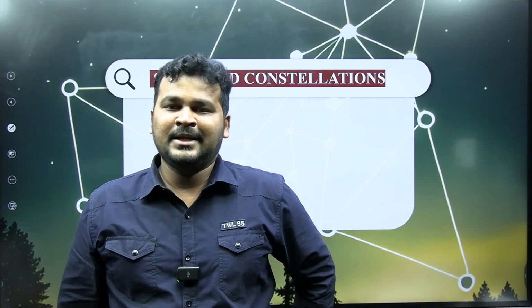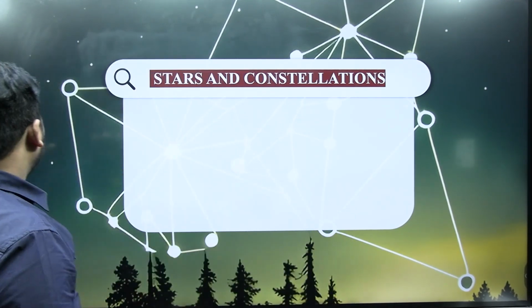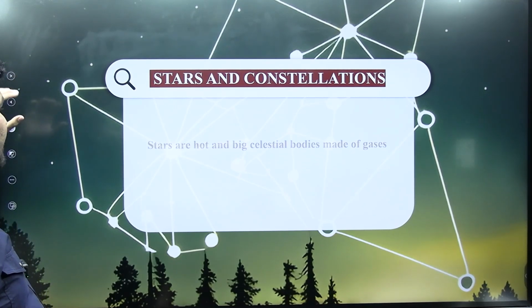All those are not planets, they are the stars. Let's continue.